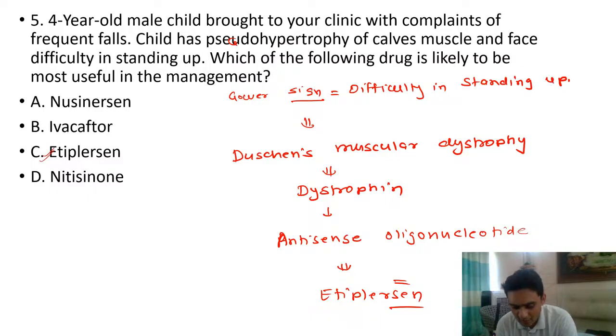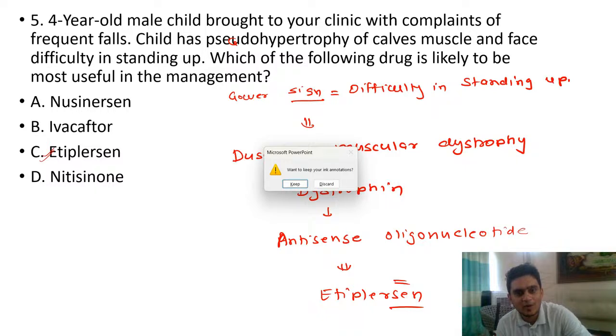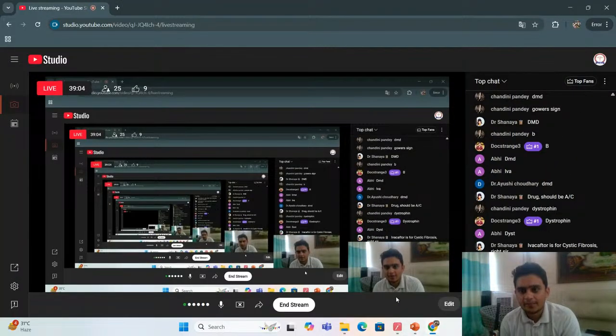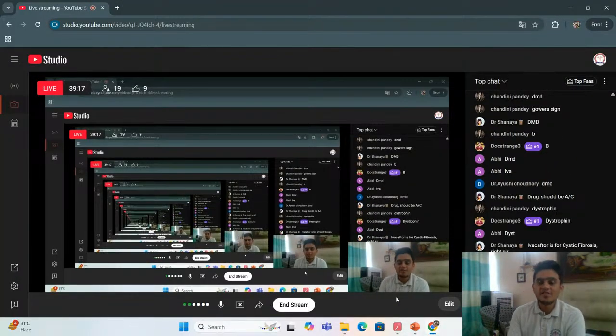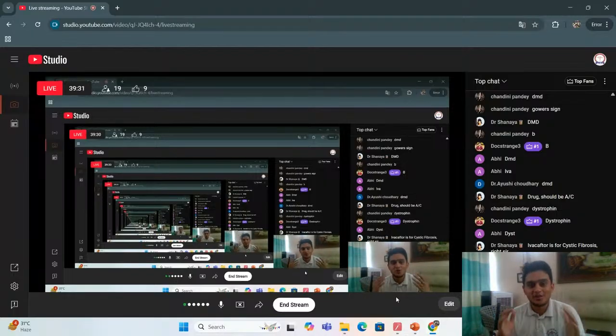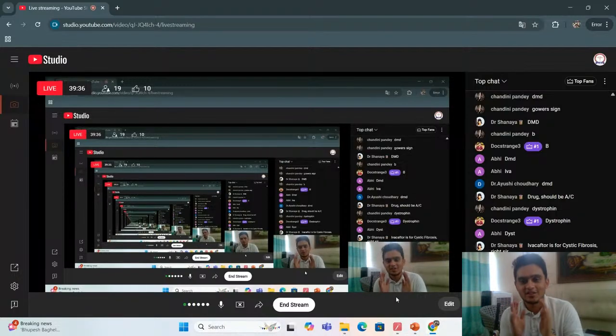Okay. Now, as we have discussed this, can you also help me to answer the other options? Options A and B are also new drugs, nusinersen and ivacaftor. Tell me, nusinersen is used in which muscular dystrophy? Option A is again a drug that might be asked in your exam, so you should know all the drugs that are there. Part of the aim of this discussion is also to discuss the other options as well. So can you tell me, nusinersen, Spinraza?